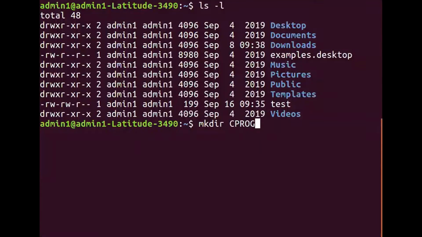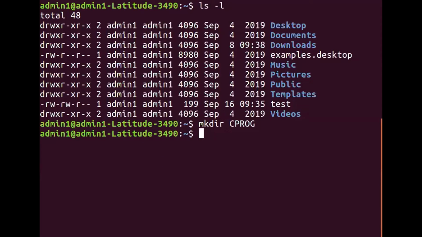This command successfully creates a directory, and since it does not do anything else, you will get the dollar prompt. The successful return of the dollar prompt indicates that a directory called cprog has been created.